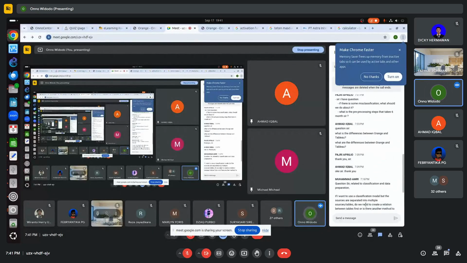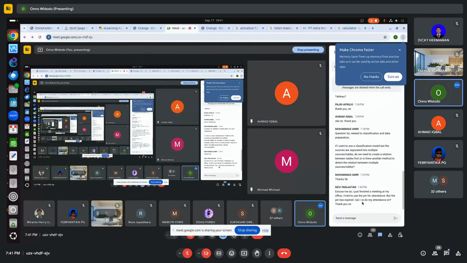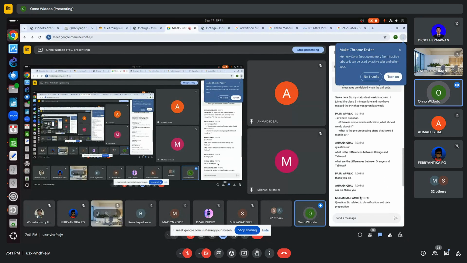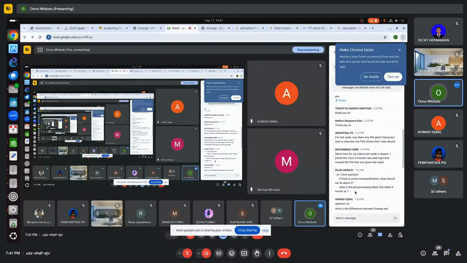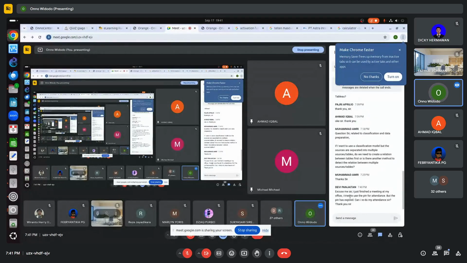Oh, okay. This is the pin, only Pak Wiranto knows. Someone asks for the pin again, Pak Wiranto. So I don't know.